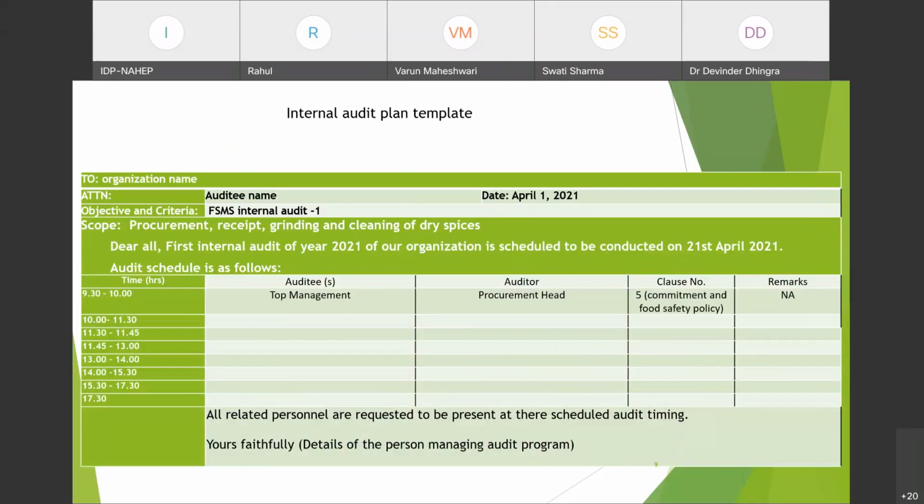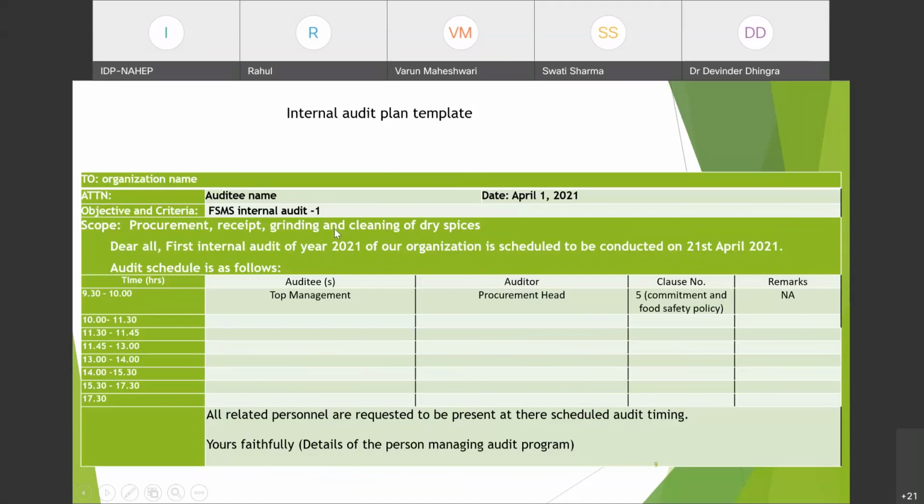Now this is an internal audit plan template. कल हमने जो देखा था, it was a general audit plan. Now this is the internal audit plan. In an internal audit plan, what things will be there? Organization name, जिस भी organization का audit हो रहा है. Auditee name, यहाँ पर again organization का नाम आएगा. Date of the planning, objectives and criteria like FSMS internal audit 1. Scope, procurement, receipt, grinding and cleaning of dry spices in this case.